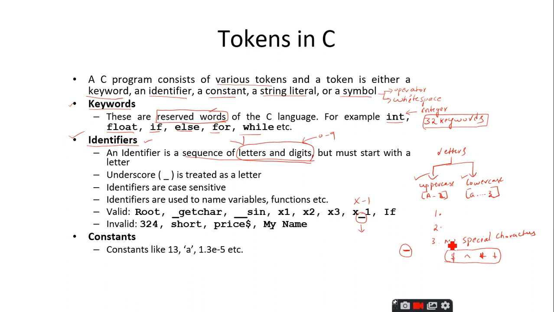And one more important point you have to remember with this underscore is, you can start an identifier with the underscore also, like this. You can see underscore getchar, it is valid. Why? Because it consists of the characters plus the allowed special character, which is underscore, and it starts with the underscore. Therefore, this is a valid identifier.